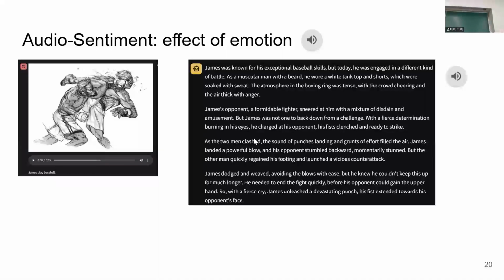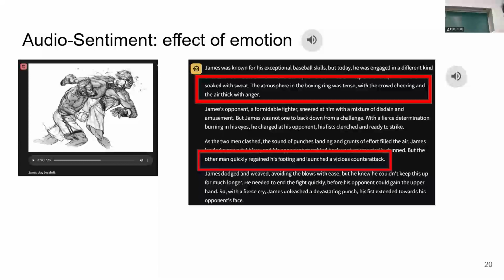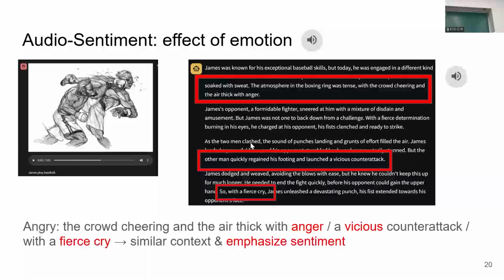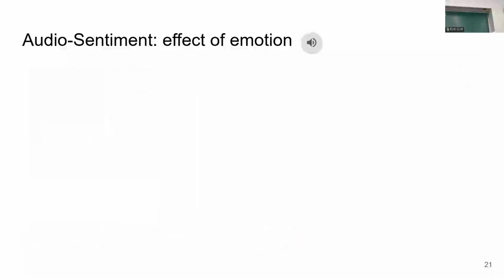So phrases expressing angry emotions, such as the crowd cheering and erupting with anger, or a vicious counterattack, or a fierce cry, appear quite often. In this way, when the sound emotion is similar to the image and text context, like between the boxing and angry, we can see that the MUSE has the tendency to further emphasize the emotions.